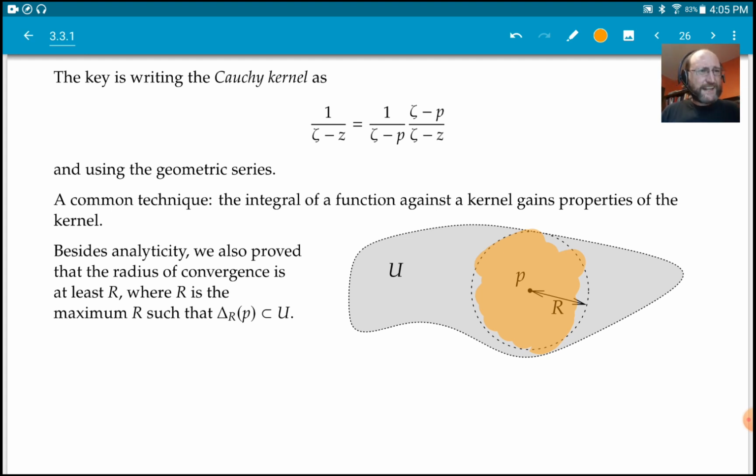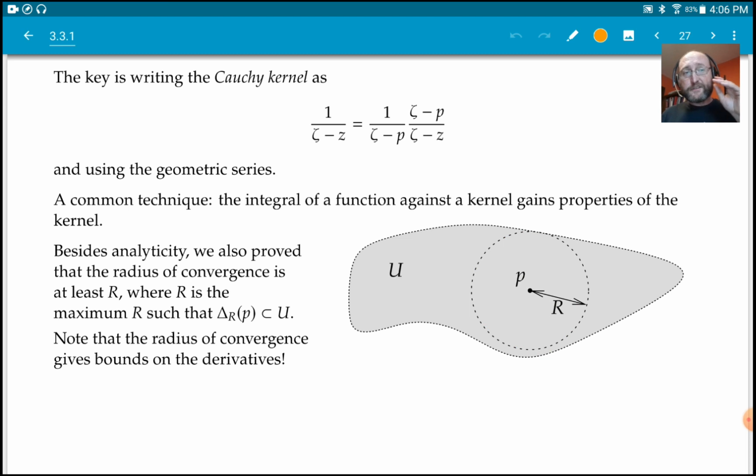Maybe U was not the ideal domain for this function, but if we know that F is holomorphic in U, then if we stick in the biggest disk around p that we can fit in U, the radius of convergence is at least that. So it only depends on where F is holomorphic, which is actually quite strong. I don't have to know anything else about F. I just need to know where it's defined.